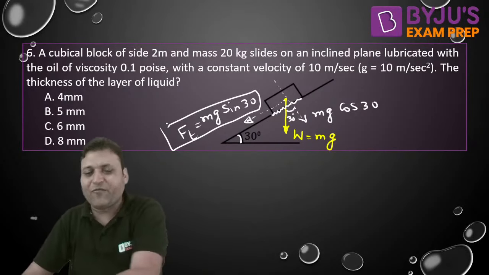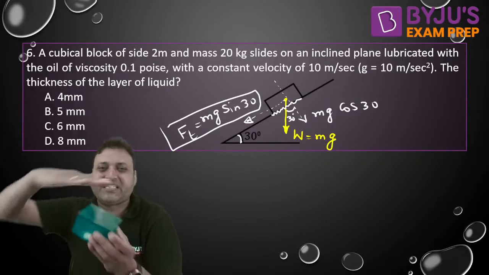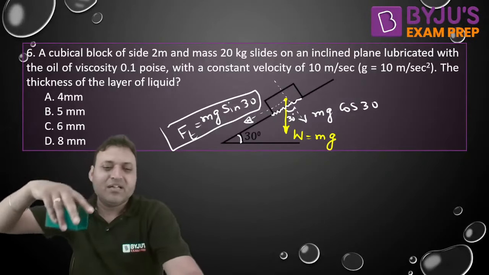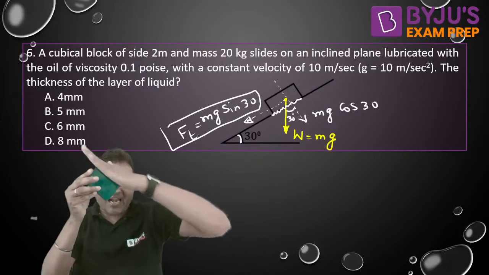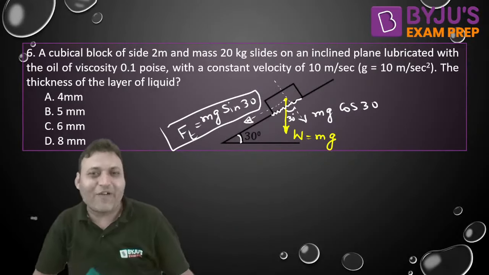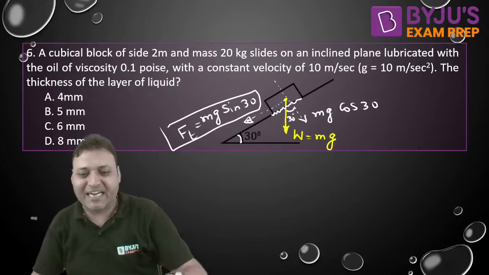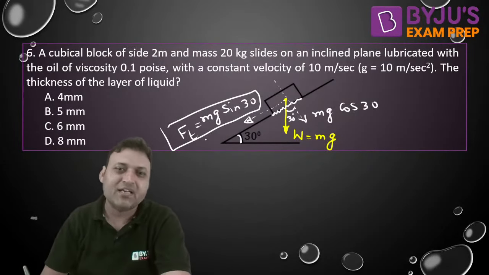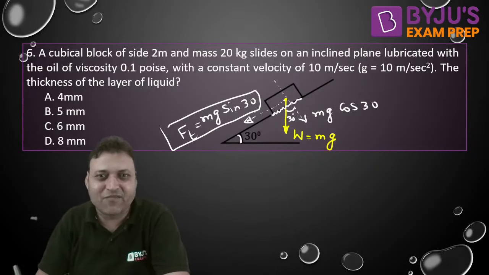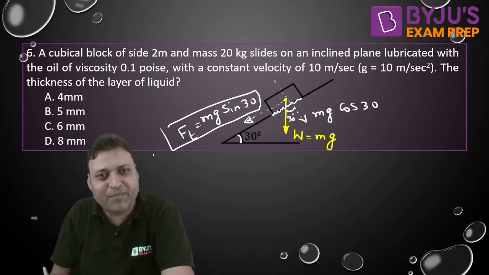The tangential force for the fluid is the force which is acting parallel to the fluid. So it is not weight. Weight always acts in downward direction. It is the sine component of weight which will act as a tangential force. And the area will be the contact area. Everything else will be same.